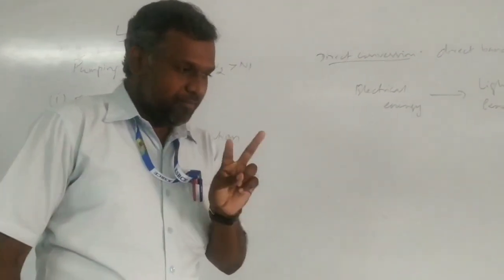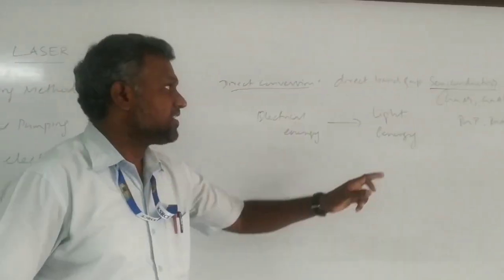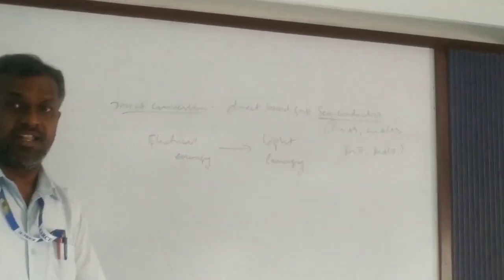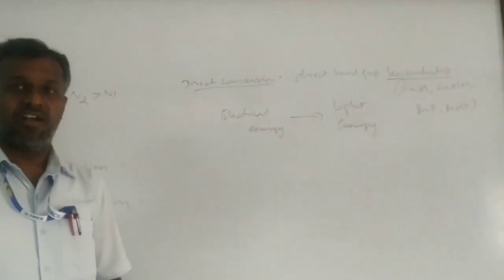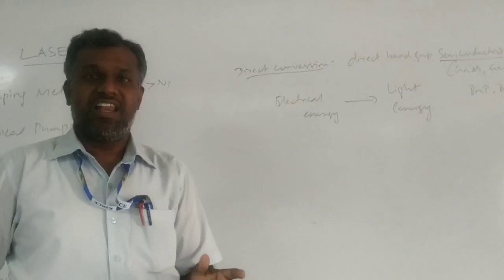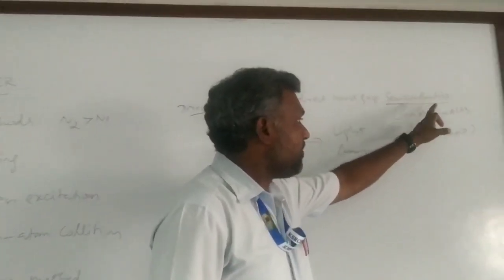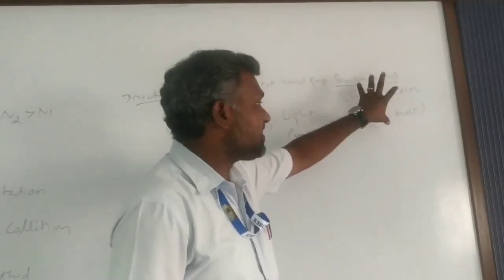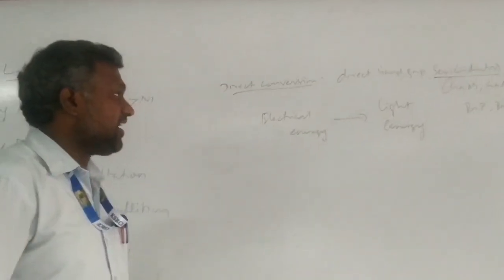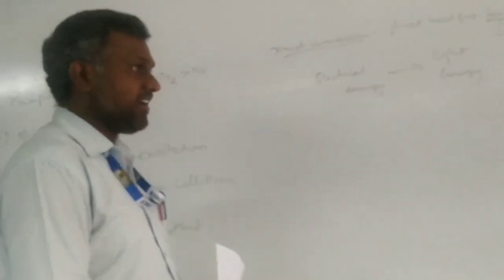And the intermediate material between these two is the semiconductor. It may conduct or may not conduct. The electrical resistivity of a semiconductor lies exactly in between conductor and insulator. These semiconductors convert electrical energy directly into light energy. So this is called the direct conversion technique.